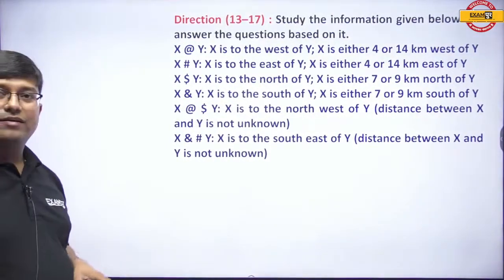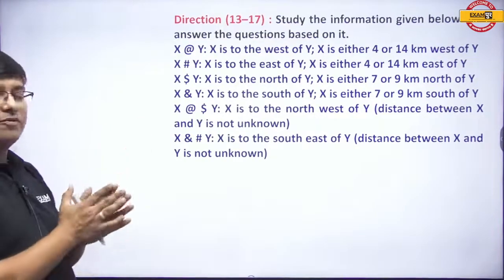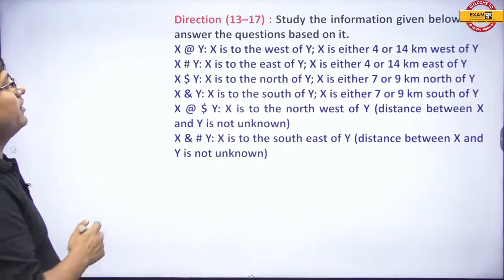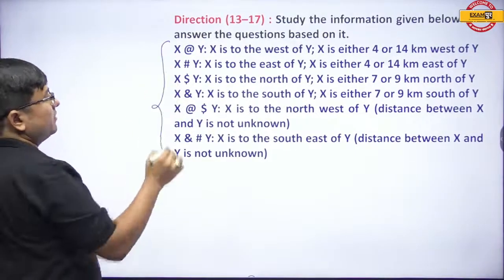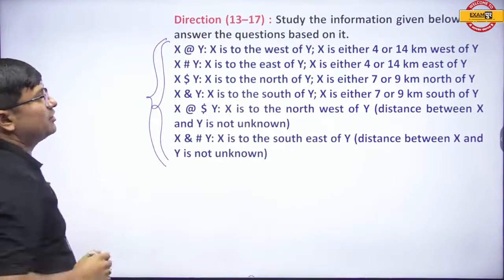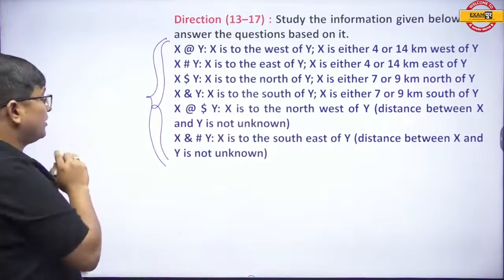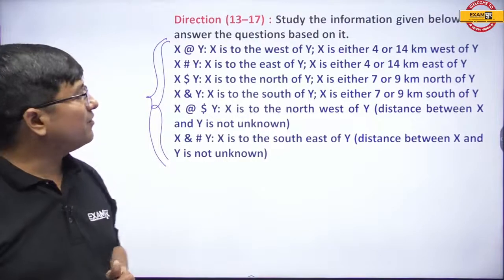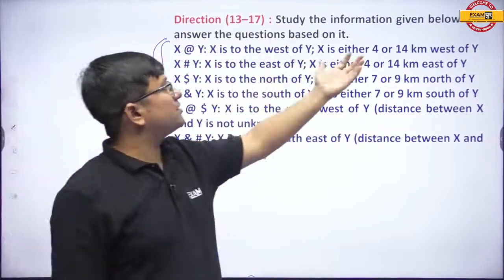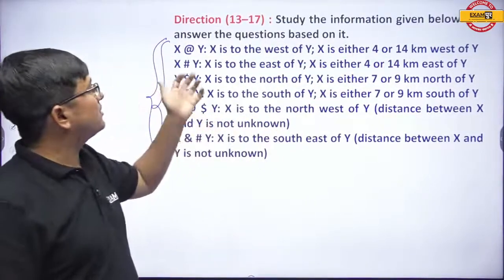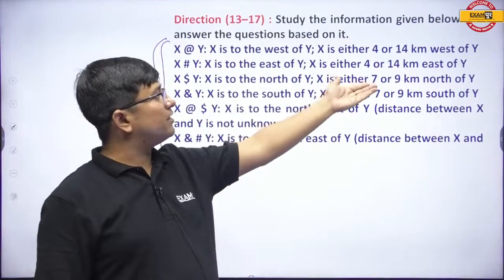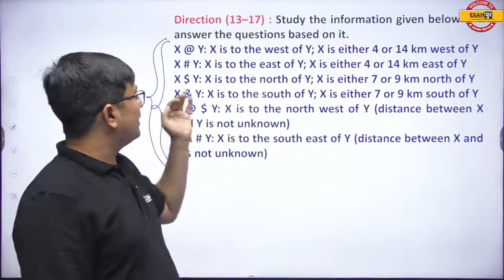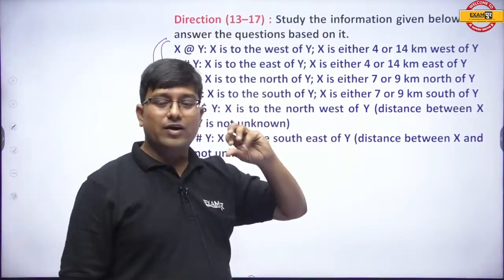Fine, everybody? Now, listen to me very carefully. Here again some of the instructions have been given. It is very much a replica of the question type that we have already done. X at the rate Y means X is west of Y, 4 or 14. X hash Y means X is east of Y, 4 or 14, and so on. X dollar Y means X is north of Y, 7 or 9. X and Y means X is south of Y, 7 or 9, and so on.